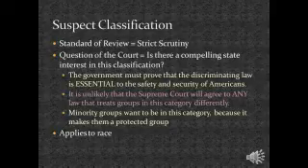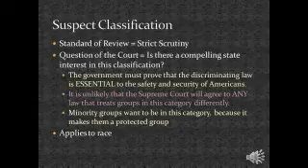For suspect classification, the standard of review is called strict scrutiny. This means that the court asks itself the question, is there a compelling state interest in this classification when trying to decide if a law that discriminates based on race should be constitutional? The government must prove that the discriminating law is essential to the safety and security of Americans. It is very unlikely that the Supreme Court will agree to any law that treats groups in this category differently.